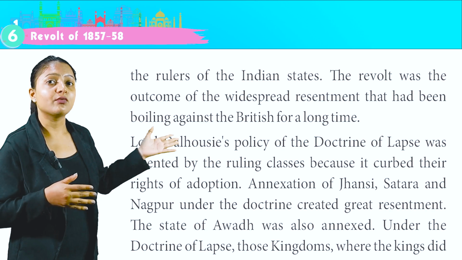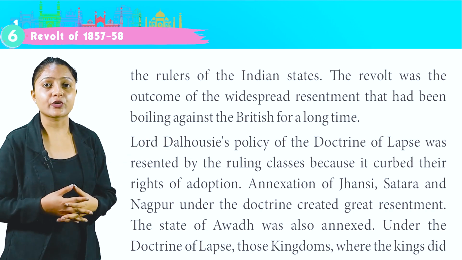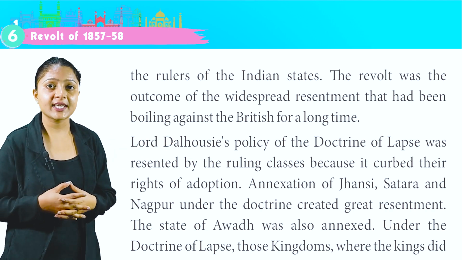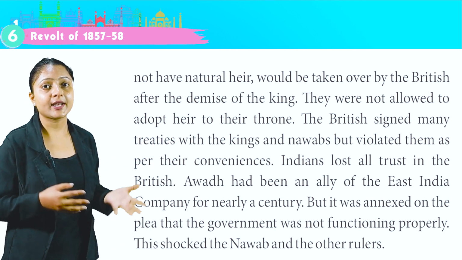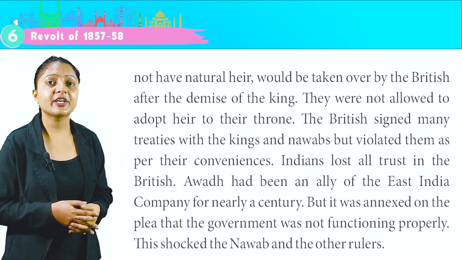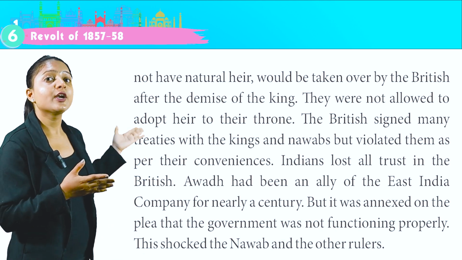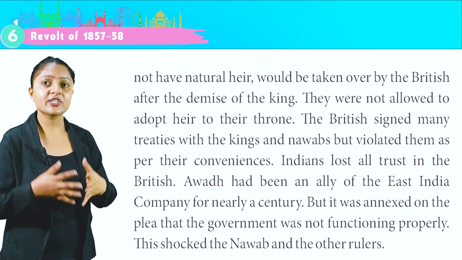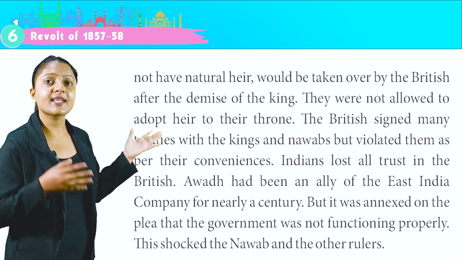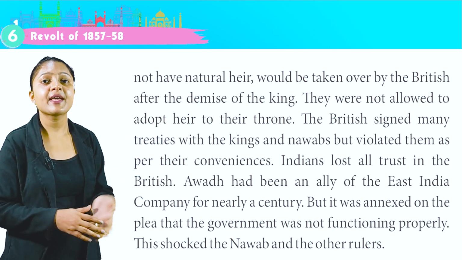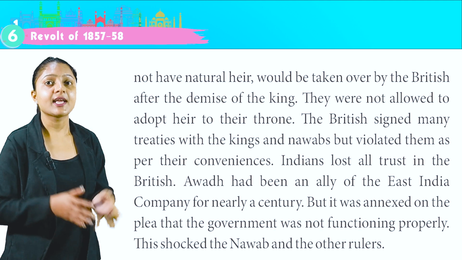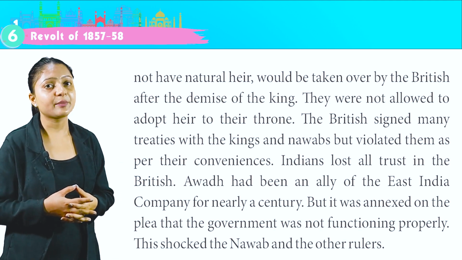The state of Awadh was also annexed under the doctrine of lapse. Those kingdoms where the kings did not have a natural heir would be taken over by the British after the demise of the king. They were not allowed to adopt an heir to their throne. The British signed many treaties with the kings and nawabs but violated them as per their convenience. India lost all trust in the British.